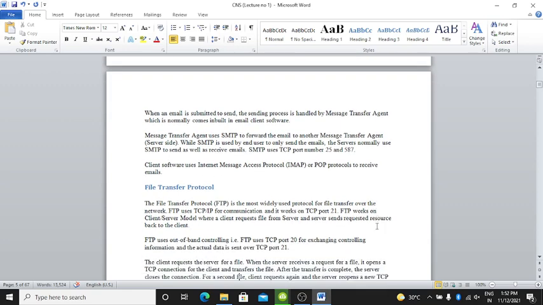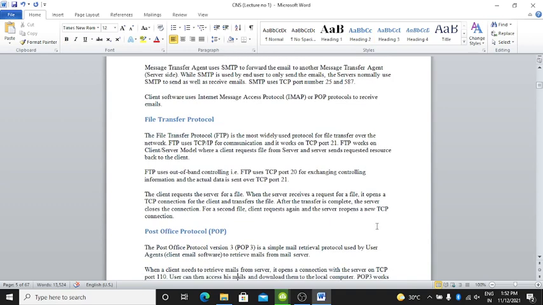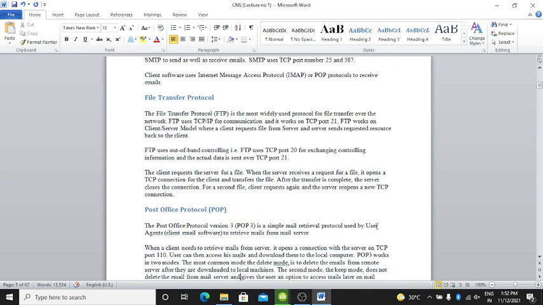File transfer protocol. The file transfer protocol is the most widely used protocol for file transfer over the network.